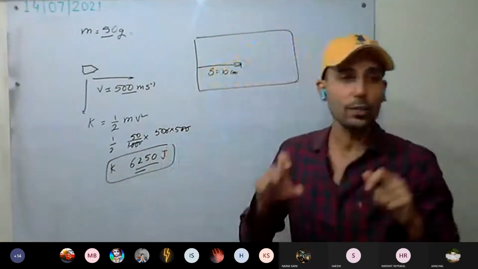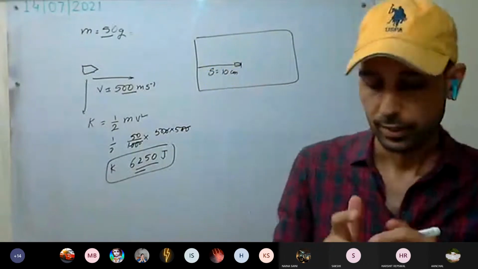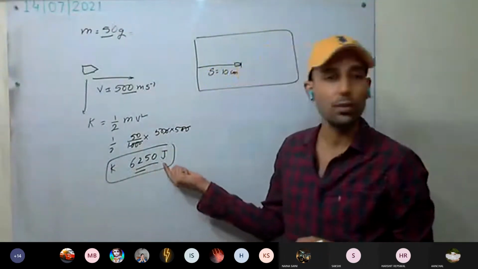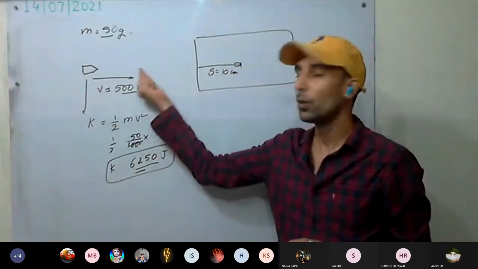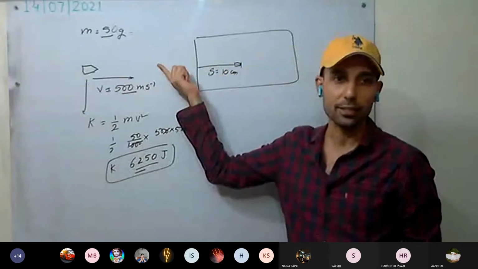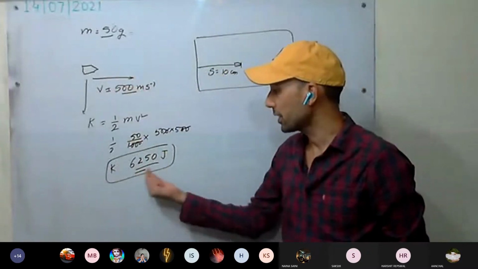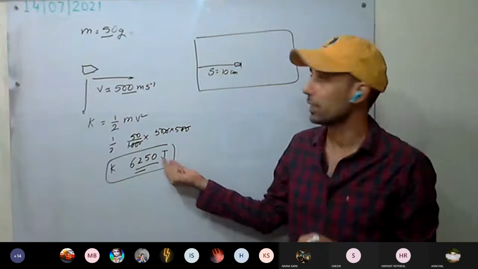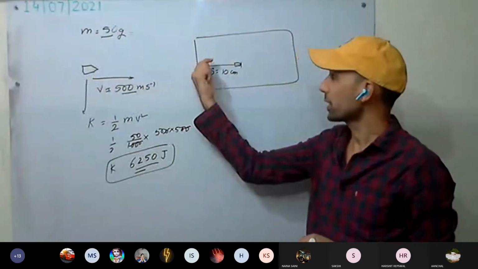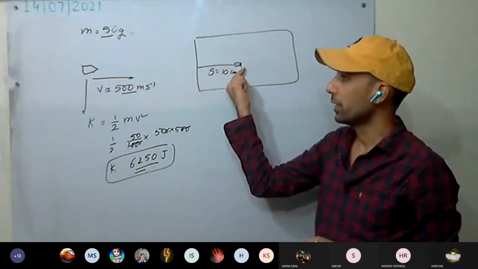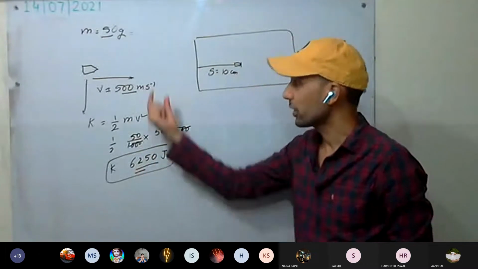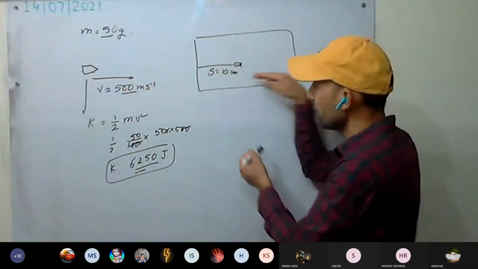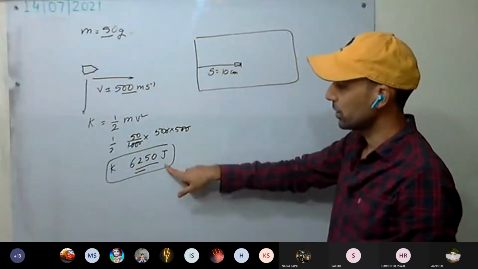So see how much energy the body is having. This bullet is possessing 6250 joules of energy as kinetic energy. Now see, as it enters and comes to rest, what is going to happen? Some force will try to stop this one.